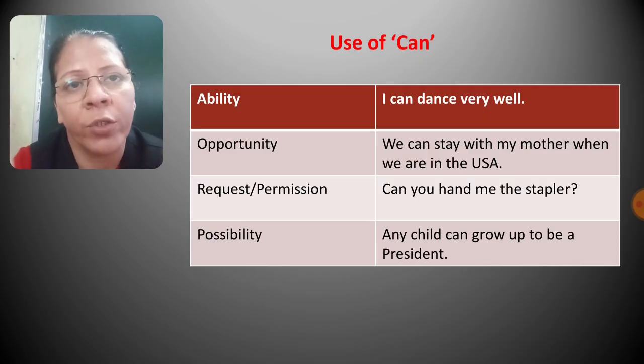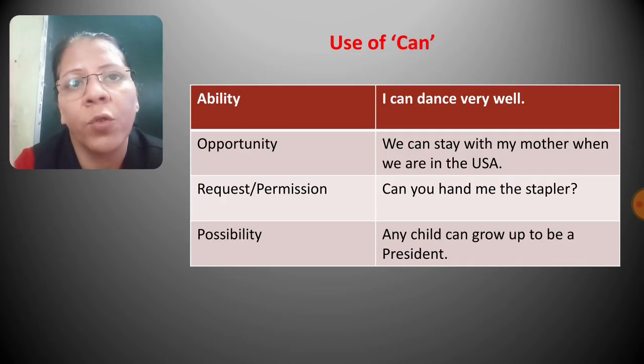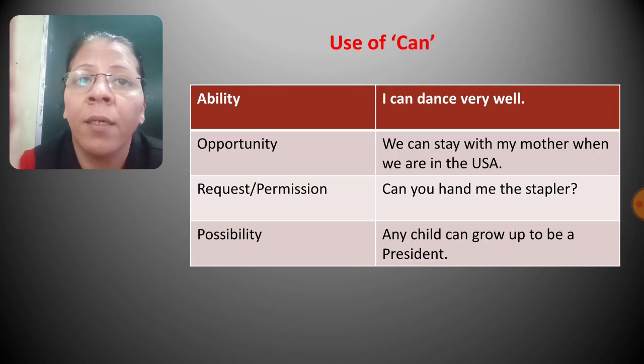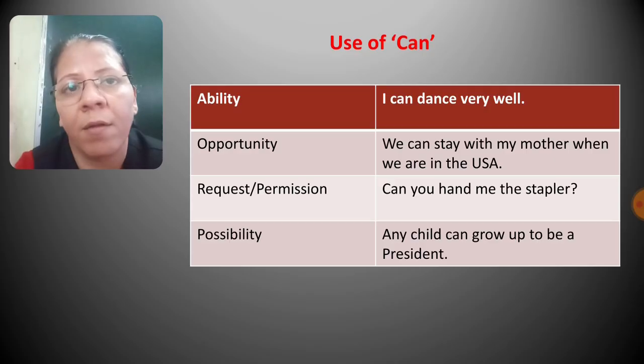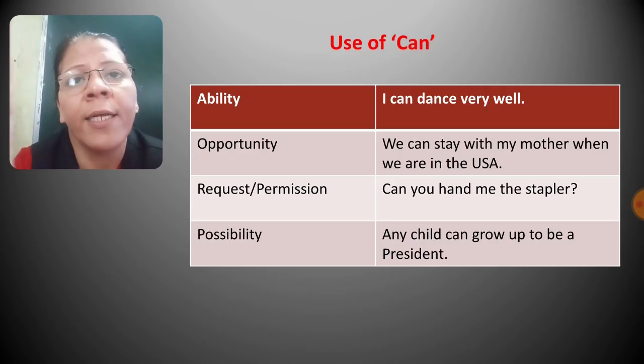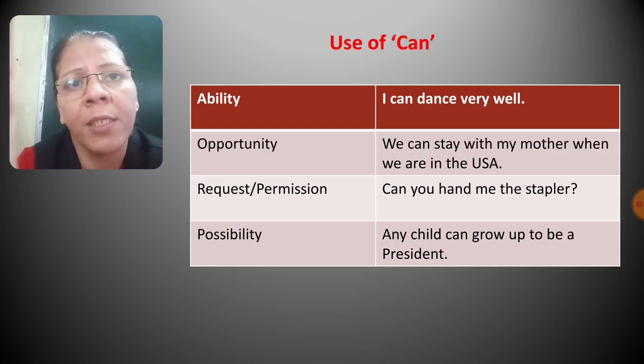Next is opportunity. We can stay with my mother when we are in the US. So here you are getting an opportunity to stay with my mother when we go to the US. So to express the opportunity, we use can. Next is request or permission. So for request or for taking permission, we use can. Can you hand me the stapler? So you are requesting someone to hand the stapler to you.